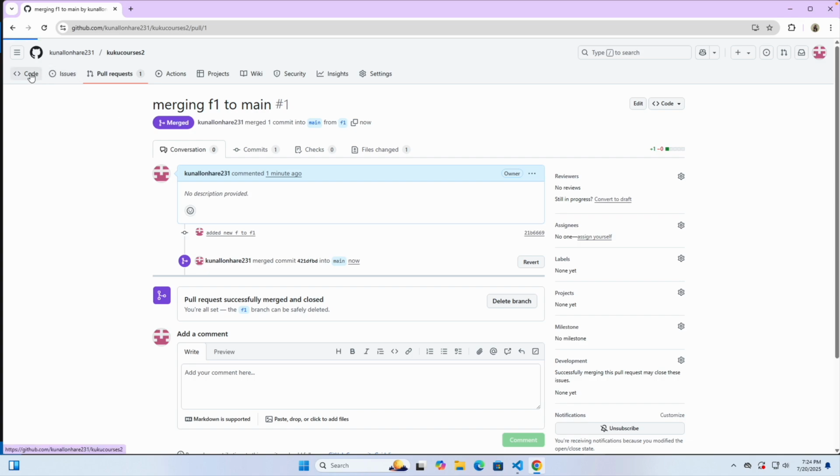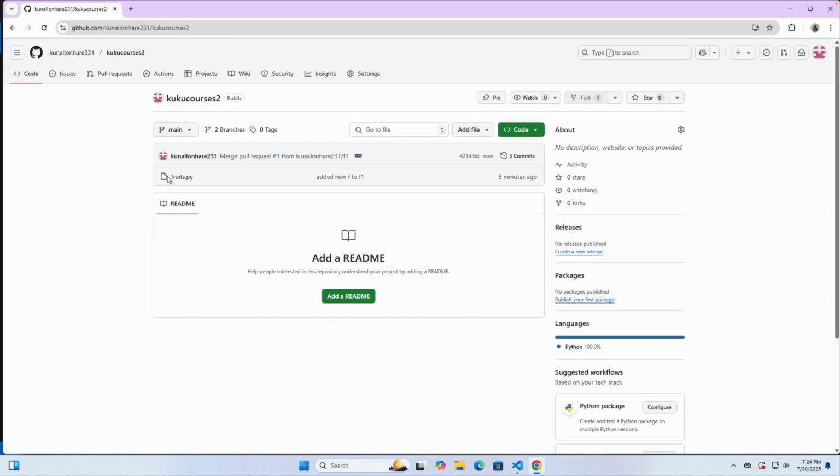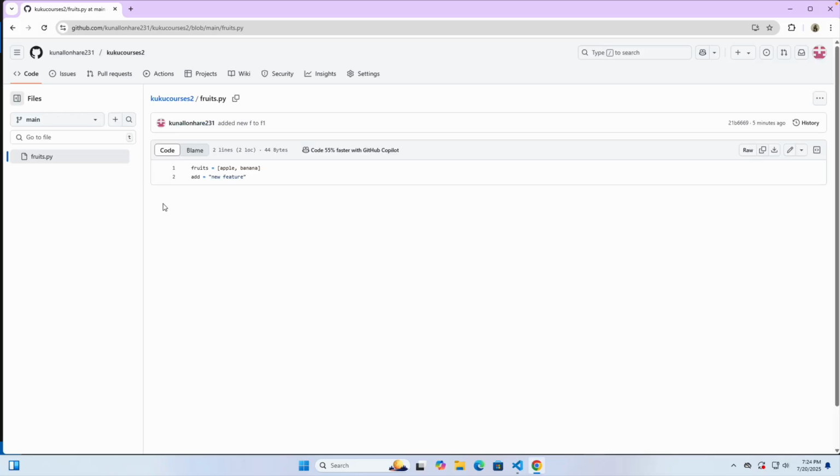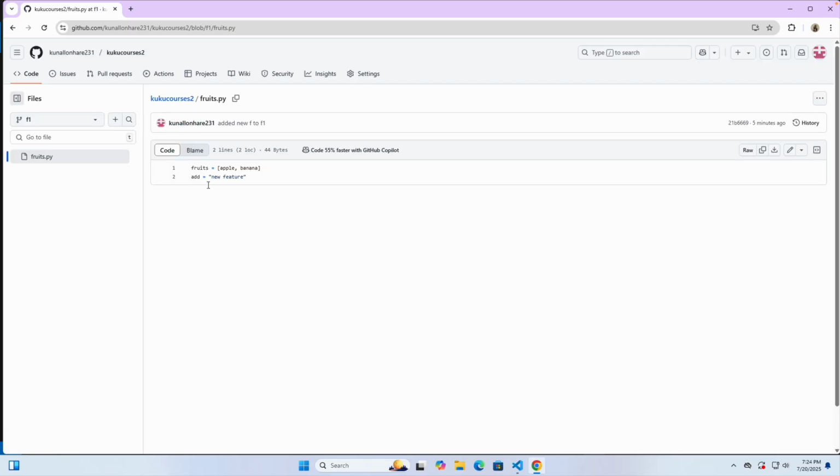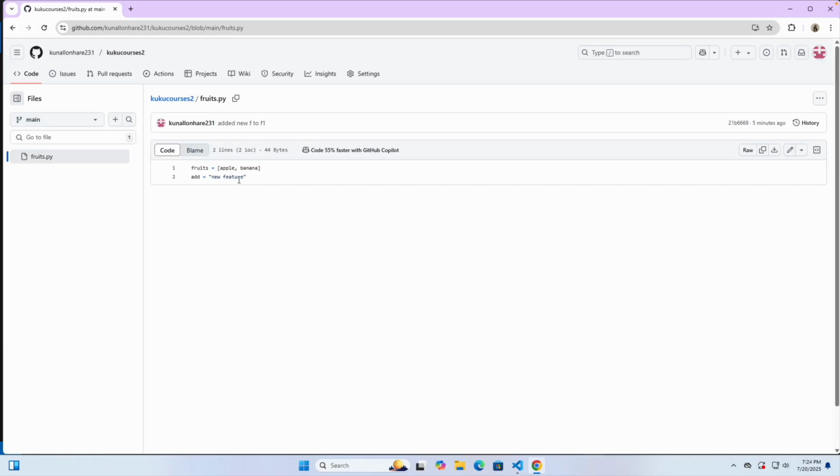Now if you just go to your code and open the main branch, you can see the F1 changes will also be seen in the main branch, and also they will be seen in F1 too, because from F1 only we have brought that and merged to the main branch, right? So in both of them now you can see those files together. So that's how the system works.